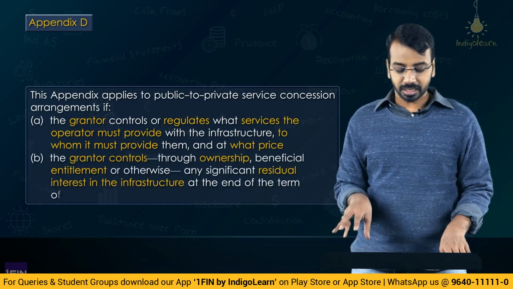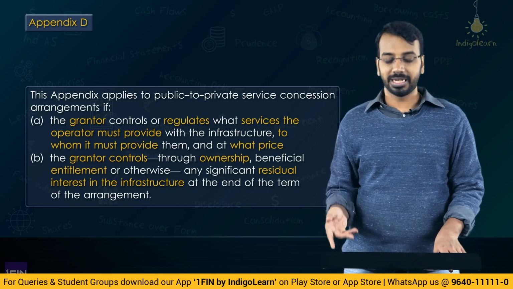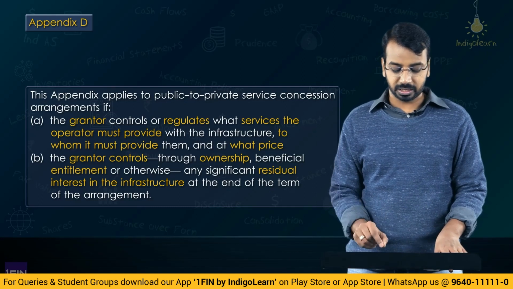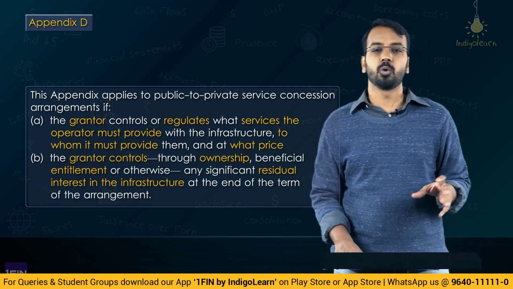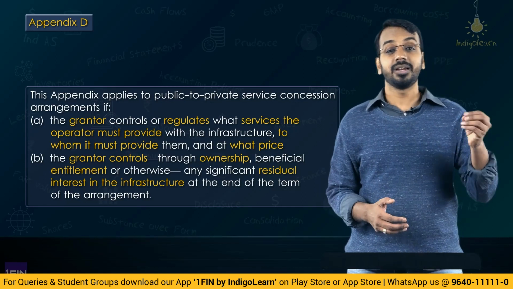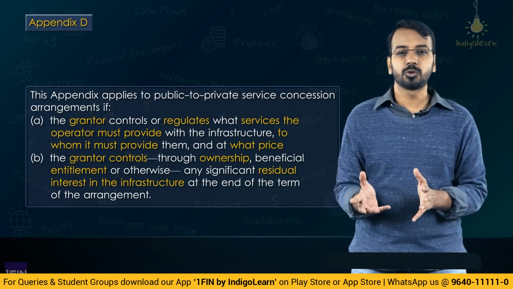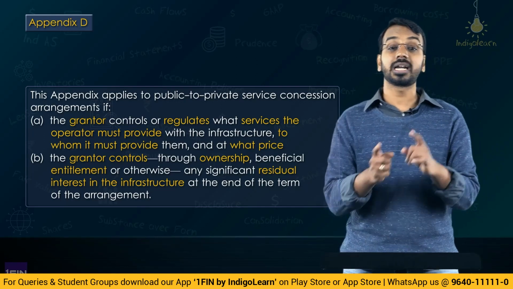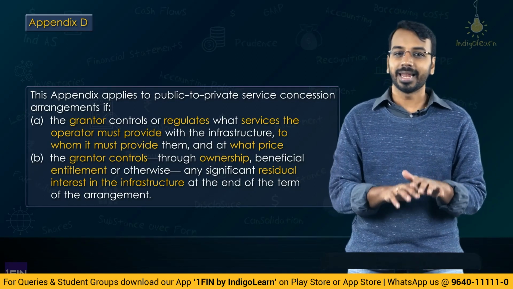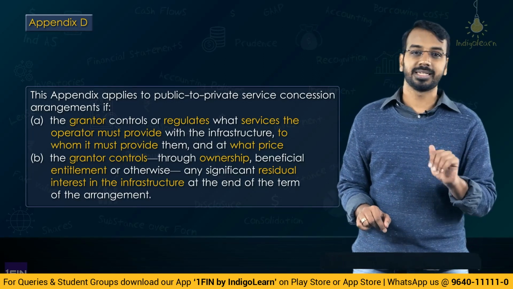And the grantor controls, either through ownership, beneficial entitlement, or otherwise, any significant residual interest in the infrastructure at the end of the term of the arrangement. So once the term of the arrangement ends, the significant residual interest in the infrastructure lies with whom? It lies with the grantor. It does not lie with the operator. Now, because this control is not there with the operator, that is the reason we don't recognize it as property, plant and equipment under Ind AS 16.